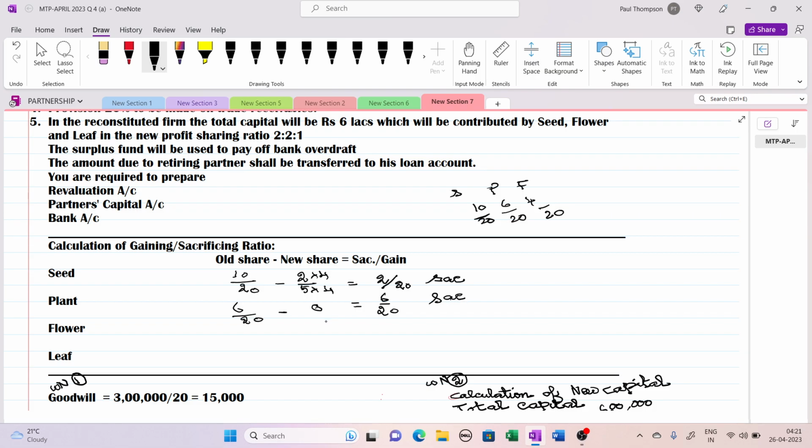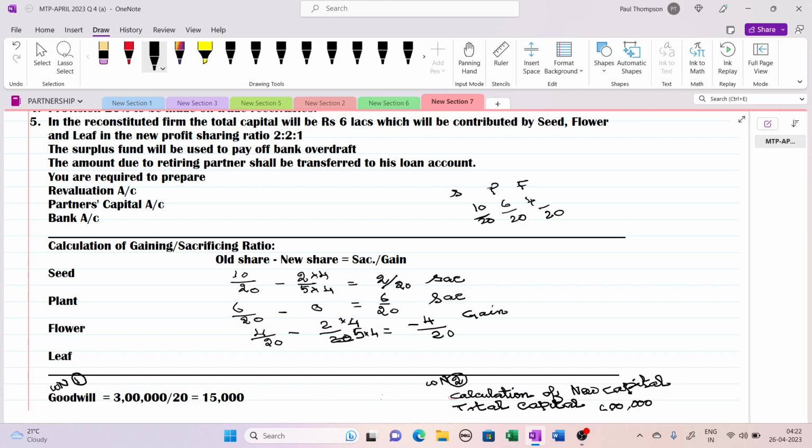Okay. So now coming to Flower. Flower's old ratio is 4 by 20. The new ratio is 2 by 5, which is 8 by 20. So 4 minus 8 comes to minus 4 by 20. So this is a gain.